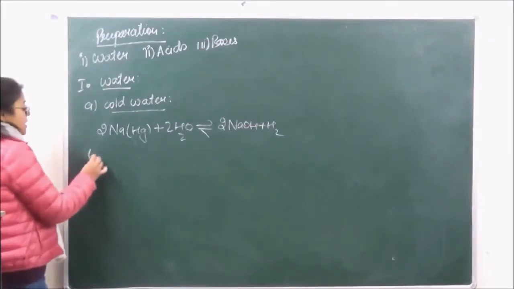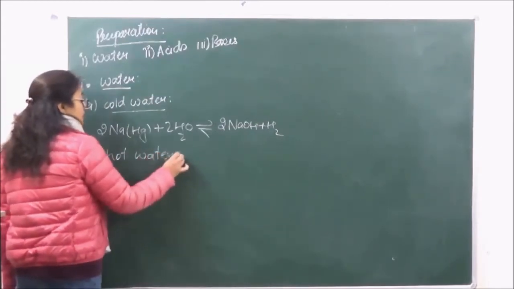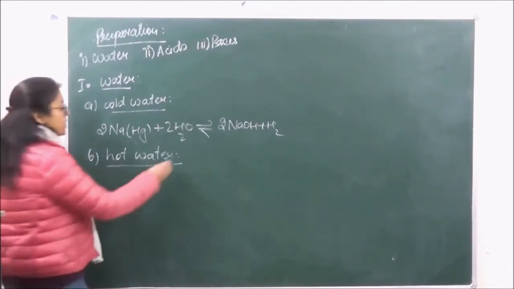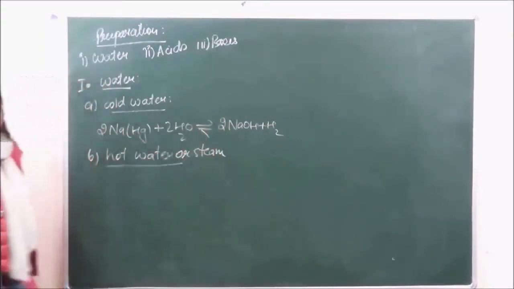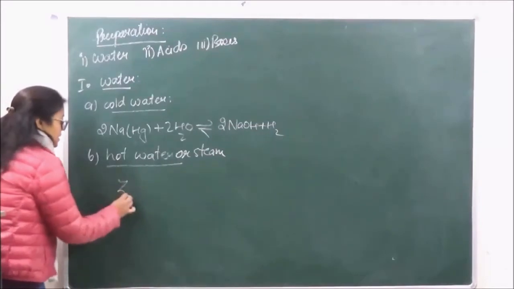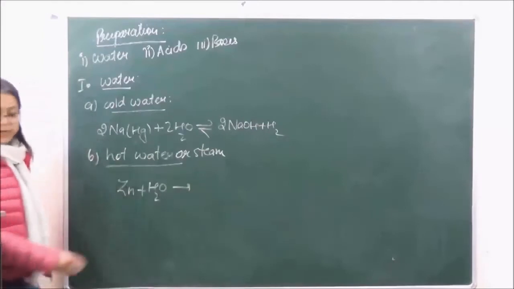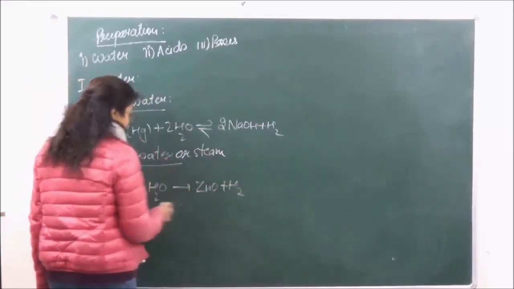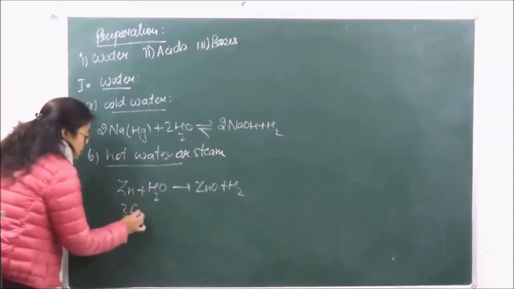Then there are certain metals which are not very reactive. To get hydrogen from them, we have to react them either with hot water or with steam. Metals like zinc plus water will produce hydrogen only when reacted with hot water. And iron reacts with steam.